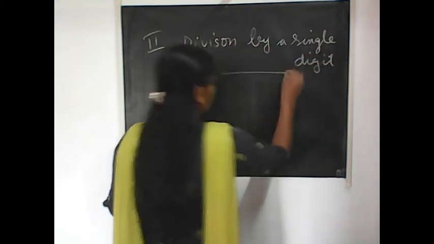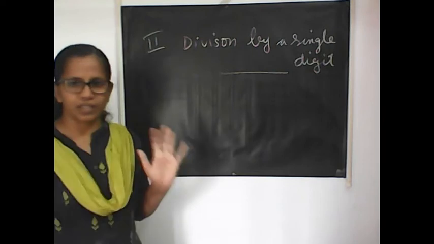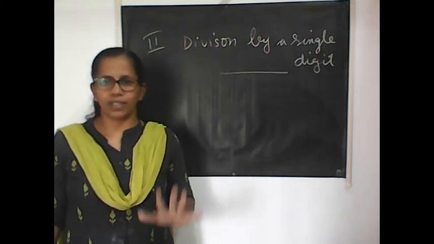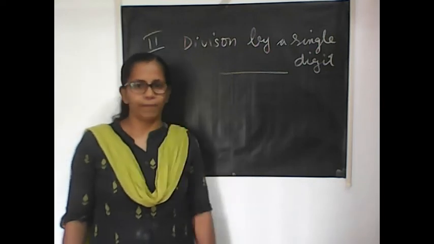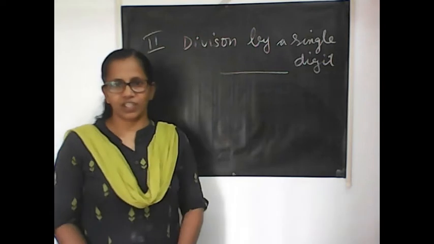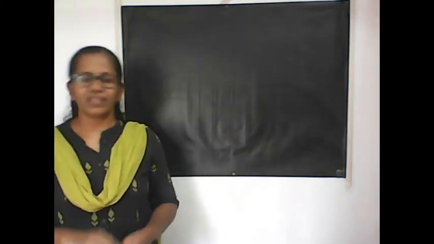Division of a 4-digit number by a single digit. This year anyway you are studying only division by single digit. That is, the divisor is only a single digit. So it's very easy. I hope it is clear. Division by a single digit. That is the second section. Very simple division.